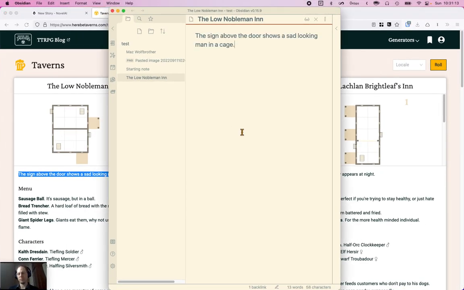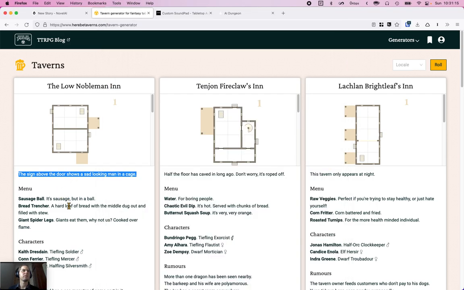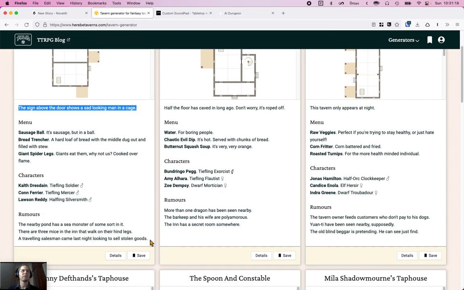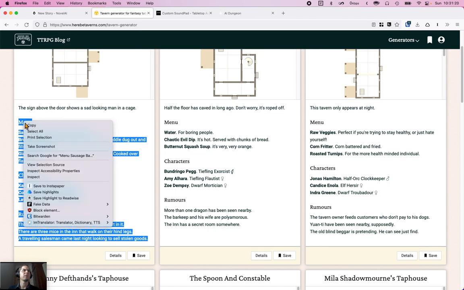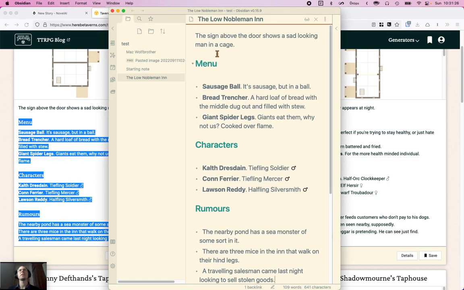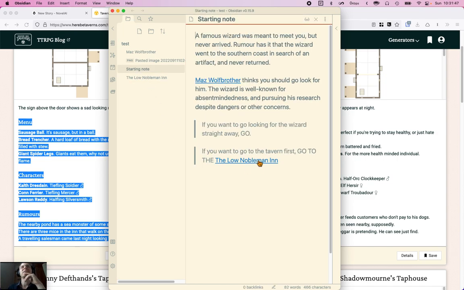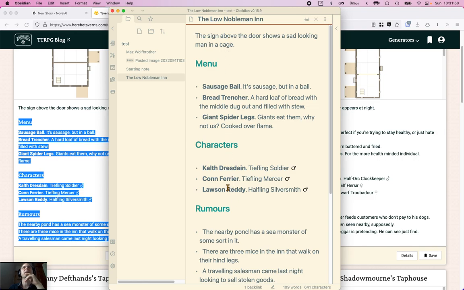Put description like this. We can just, so we want some sort of notes about this place, isn't it? These are the people in the tavern at this point. Suddenly it's getting complicated, isn't it? Okay, so if you click on this, we're going to get this.